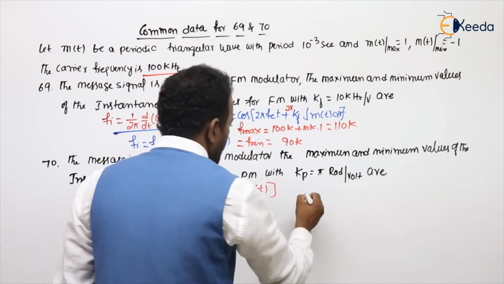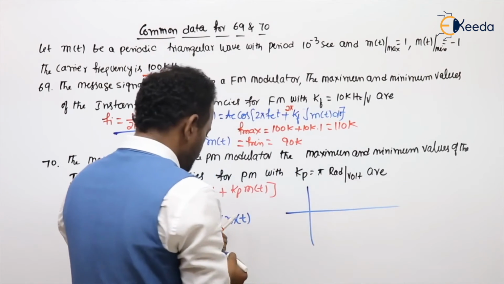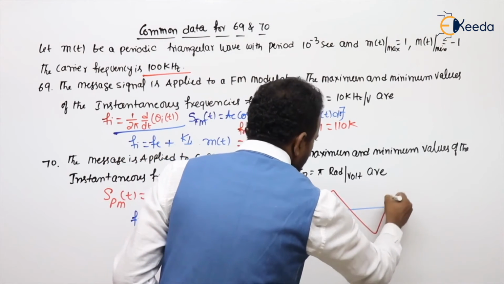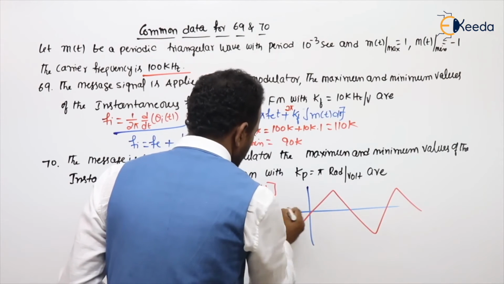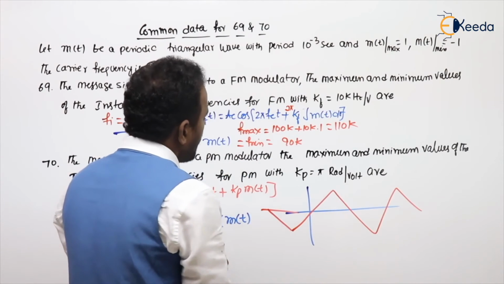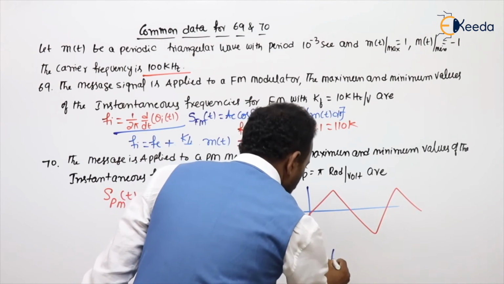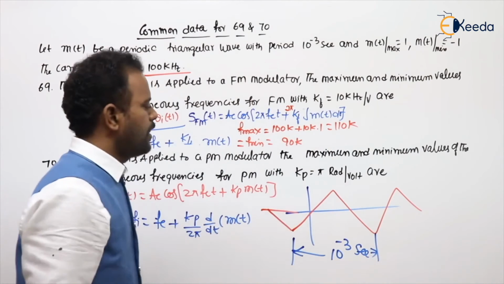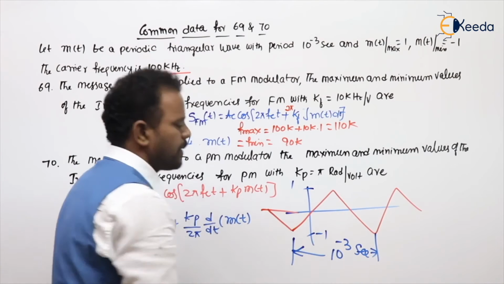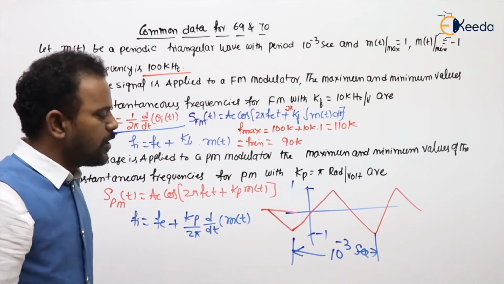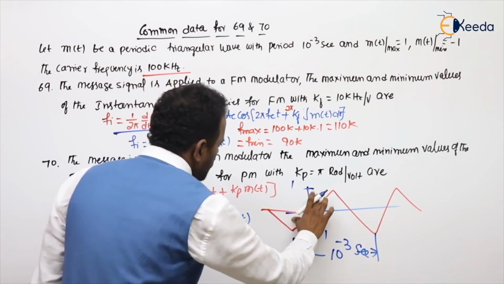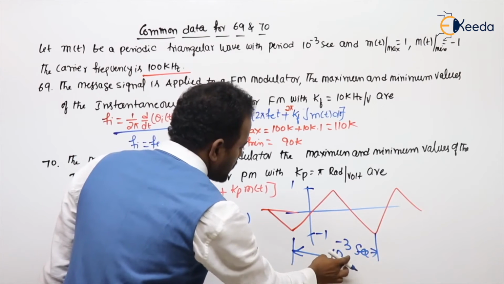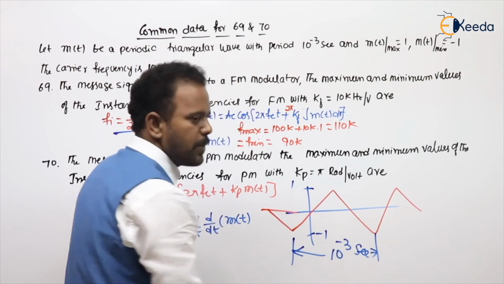Coming to the slope, it is a triangular wave. The time period is given as 10 power minus 3 seconds, so the triangular wave will be like this. The maximum amplitude is 1 and the minimum amplitude is minus 1. In the total duration of 10 power minus 3 seconds, half of the duration is increasing and the other half is decreasing. Means 10 power minus 3 by 2 increasing, 10 power minus 3 by 2 decreasing.